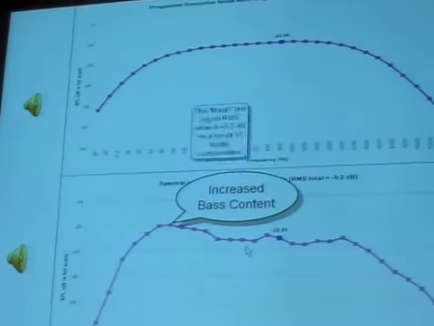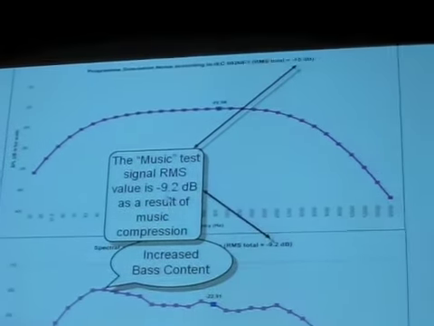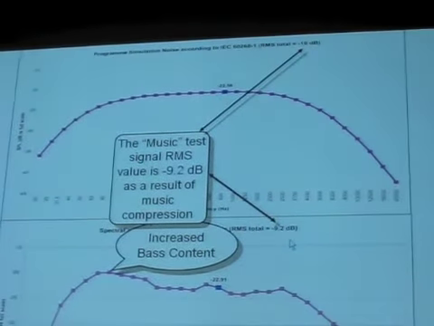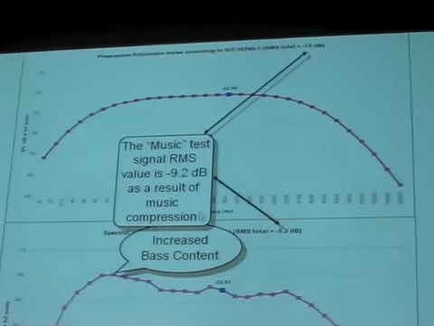Then we generated the signal using the same system. So we first made the pink noise, and then we corrected the spectrum and so on. Here we have a brief comparison between the two signals. As you can see, there is an increased bass content in music, and the RMS value is minus 9.2 dB from the music test signal due to music compression.